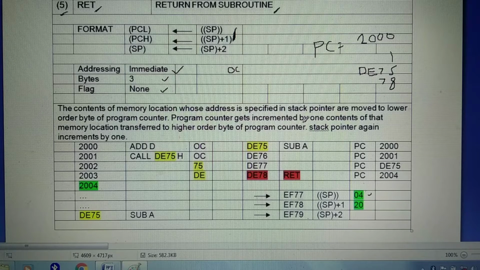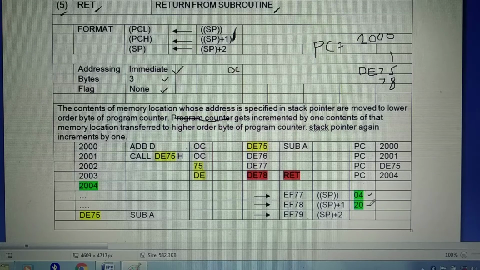Stack pointer gets incremented by 1. Here instead of program counter, it should be stack pointer gets incremented by 1. And content of that memory location is transferred to high order byte. Stack pointer gets incremented by 1. It becomes EF78.